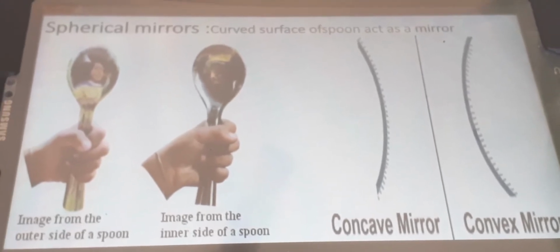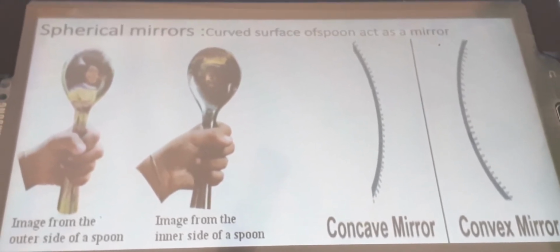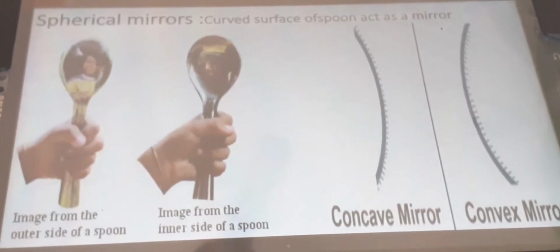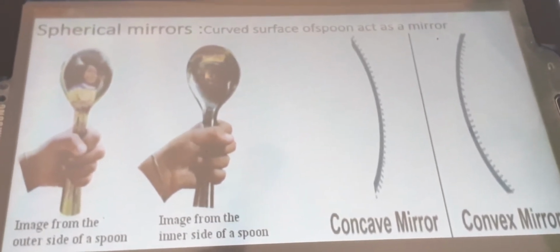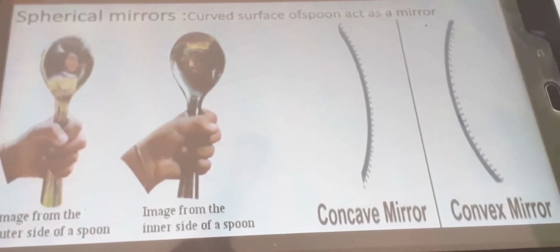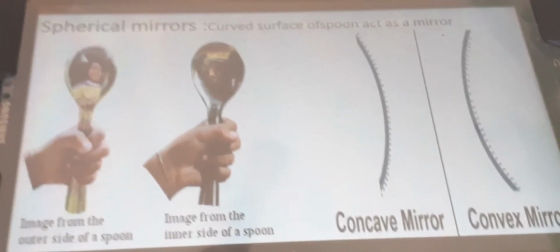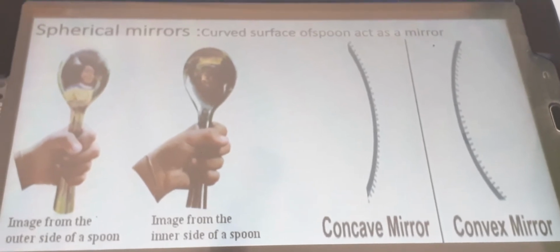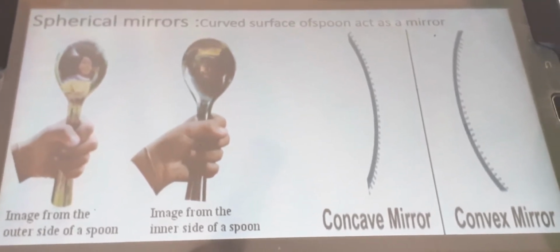Is the size of the image the same, smaller or larger? Which kind of image can you see? Same size, a little bit smaller. So from this, what do you understand? We observe the image from the outer side of a spoon. One is erect and smaller.